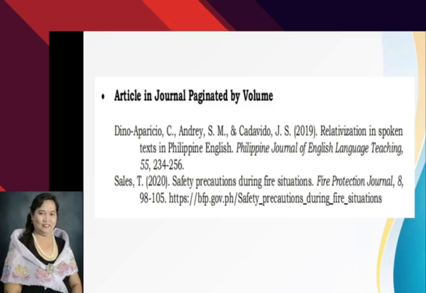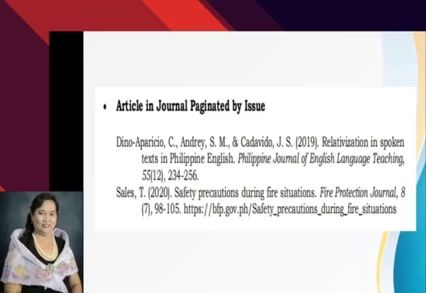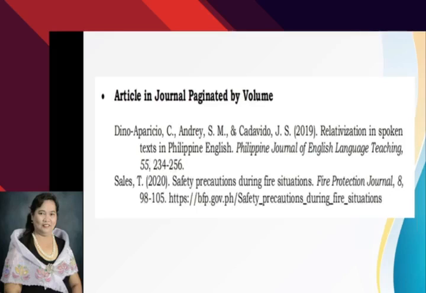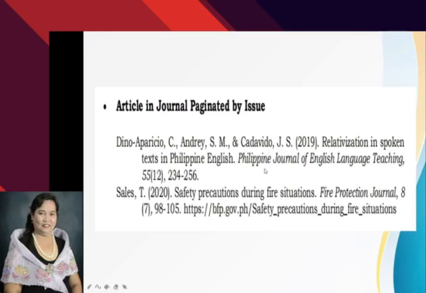Okay. How about for article in journal, paginated by issue? The first one that we had earlier was paginated by volume. This time, paginated by issue. These are the names of the authors: Dino Aparicio, comma, C, period, comma. Another author, Andre, period, S, period, M, period, comma.